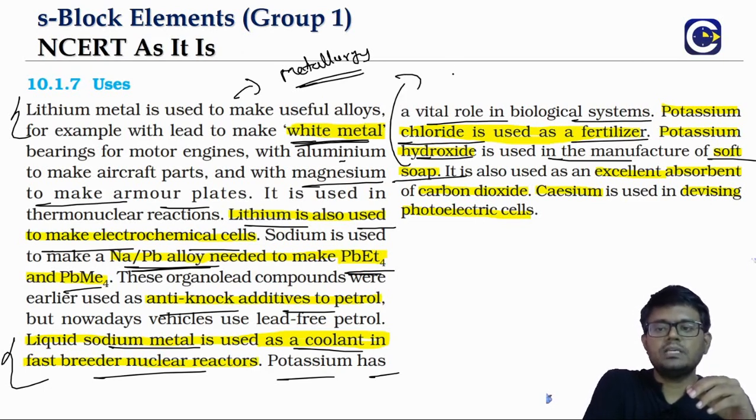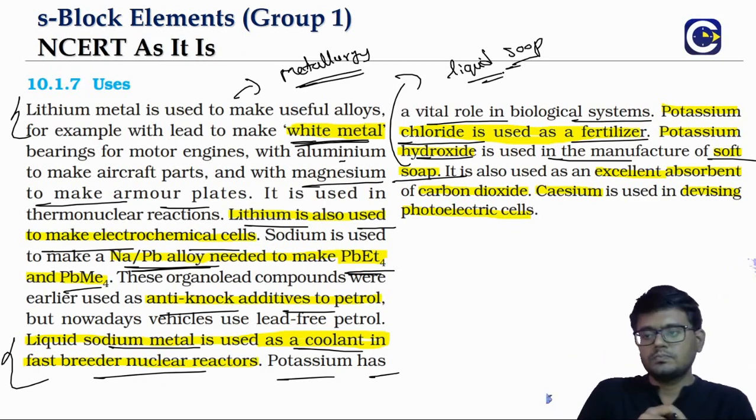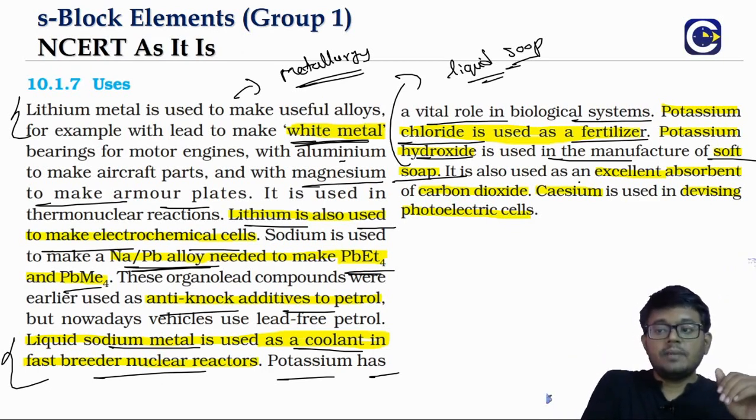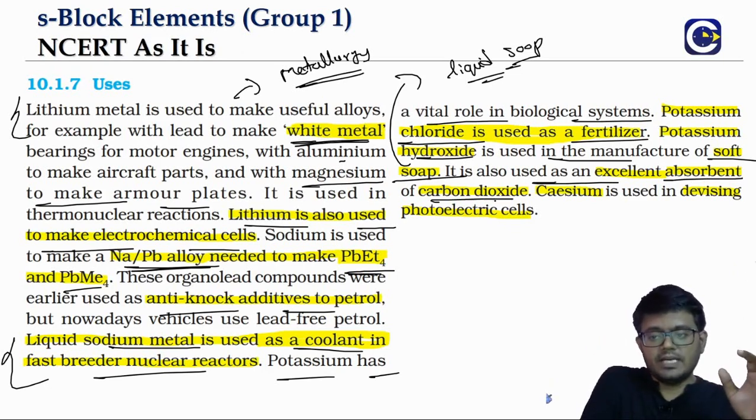Soft soap means the soap that can be readily dissolved, like liquid soap basically, the hand washing soap and all that. That's what we call soft soap. Potassium hydroxide is also used as an excellent absorbent for carbon dioxide.